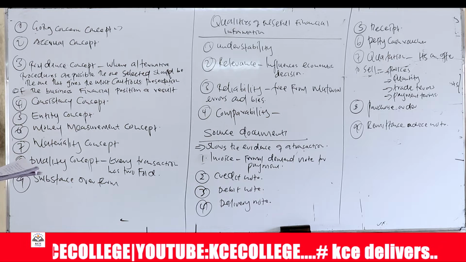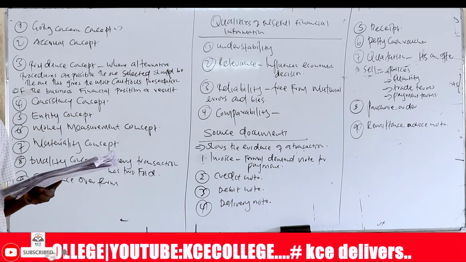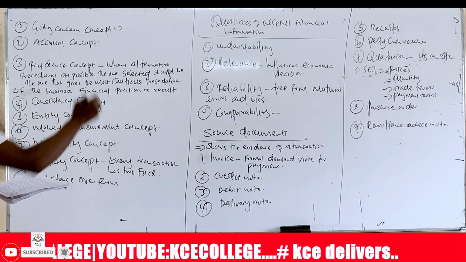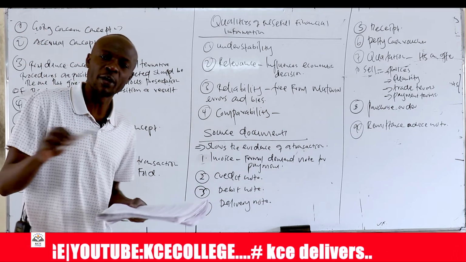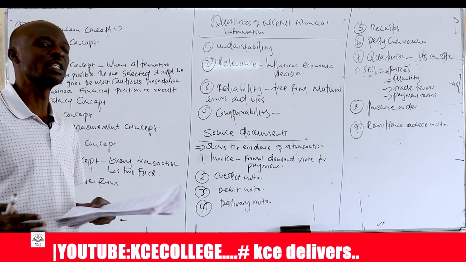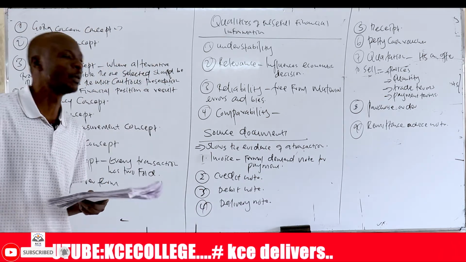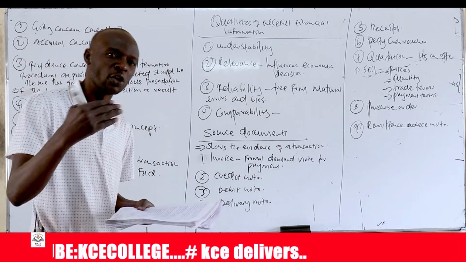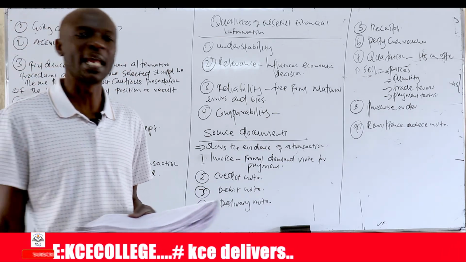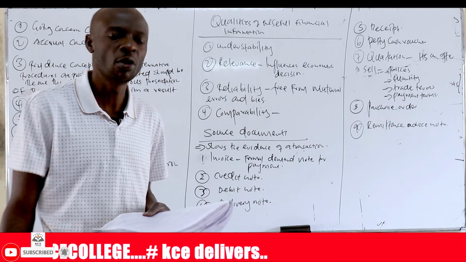A business is formed with the objective of continuing to operate in the foreseeable future. So when we are preparing or examining financial statements, we know that this business is still operational. The business is not coming to an end.